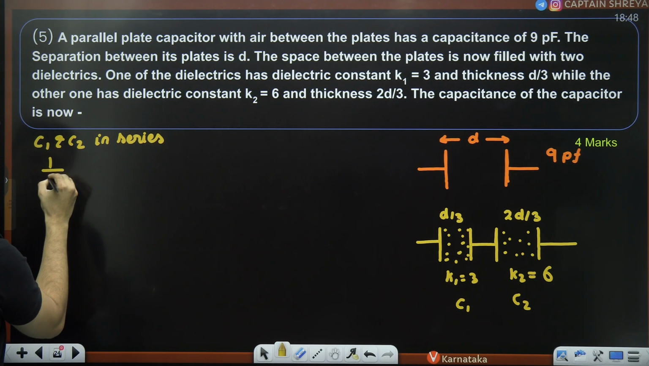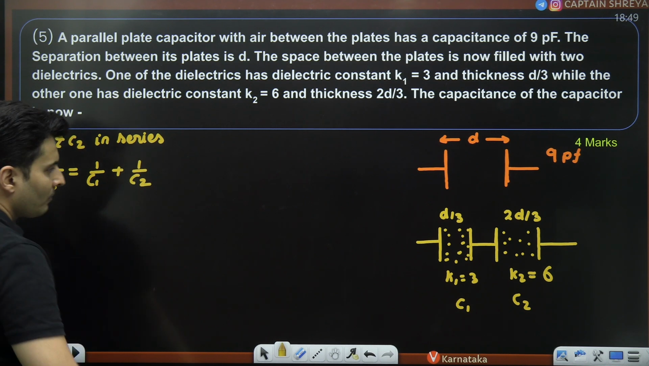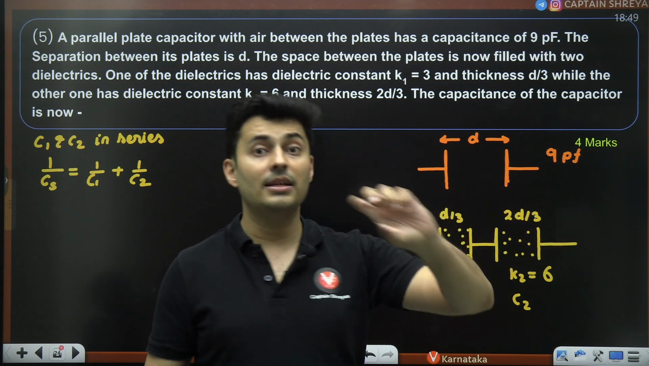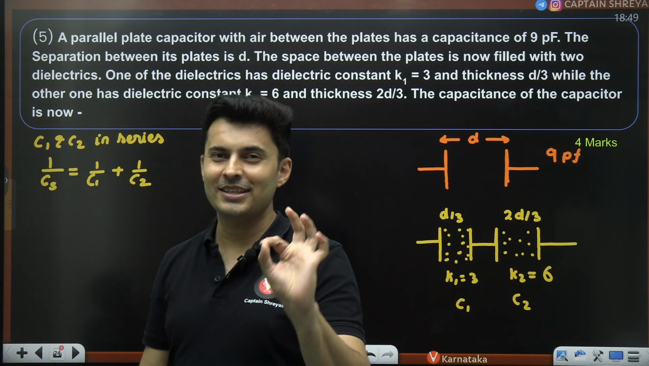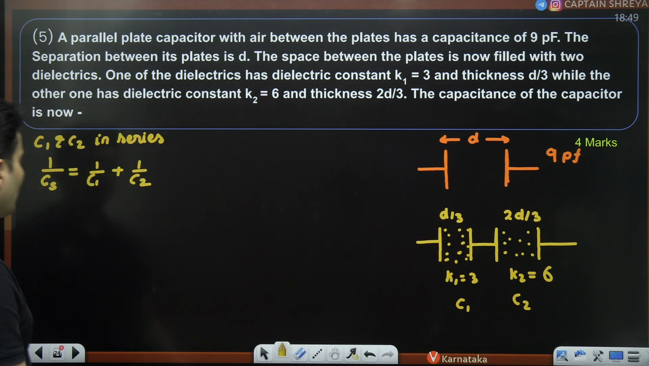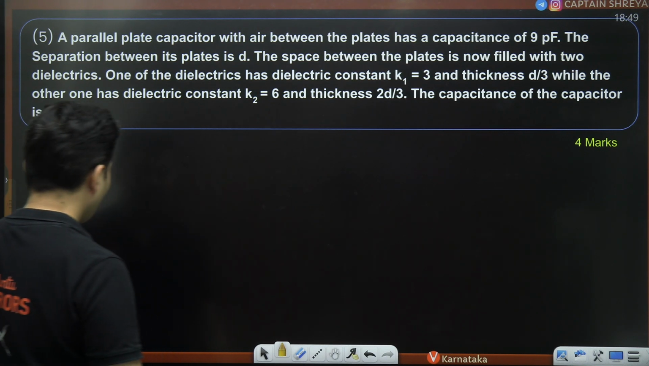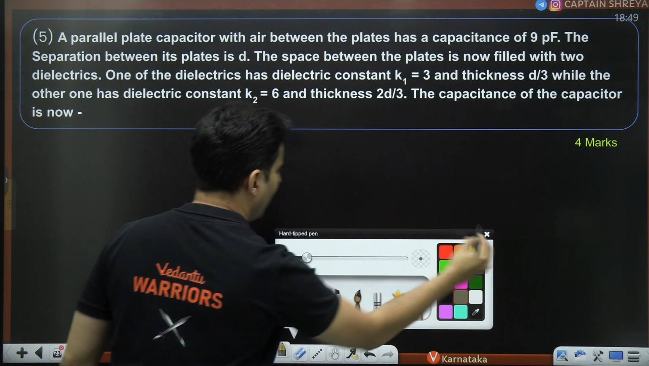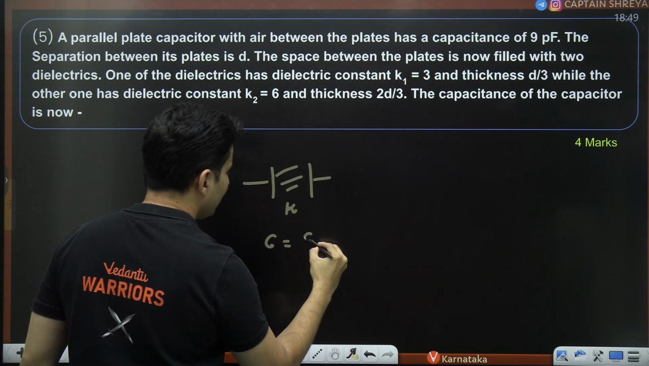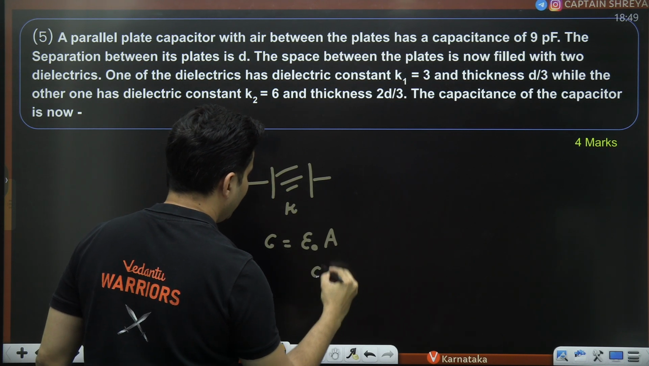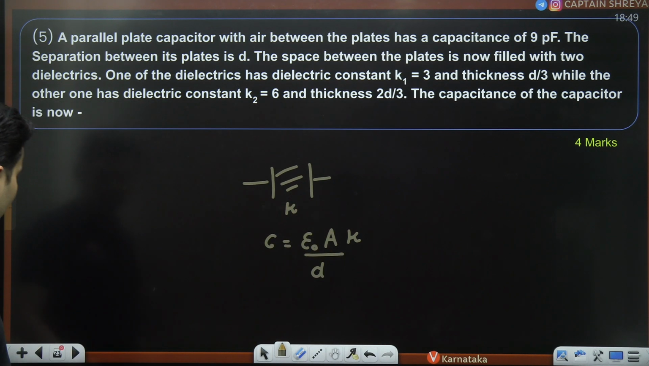So 1 by CS is 1 by C1 plus 1 by C2. Whenever capacitors are in series, their formula is like resistors in parallel. Be careful or else you will add C1 and C2. What is the formula for capacitance? In general, whenever you have a capacitor with some medium of constant K, the capacitance is epsilon naught A by D, and there is K over here. This is the formula that you need to remember.